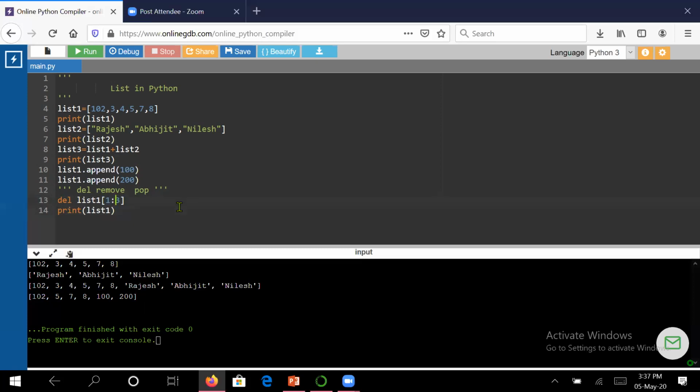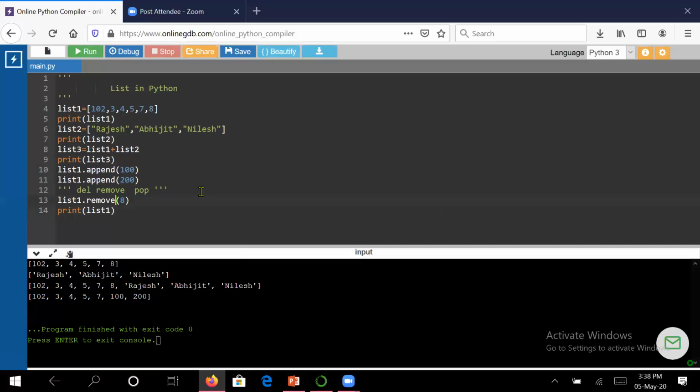Now let us apply another operation. Let us try remove. For remove, we tell it the element which we want to delete. Suppose we want to delete 8. It will work this way: list one dot remove, and you tell the element that you want to remove, that is 8. Let us check this. You can see here that it has removed the element 8.